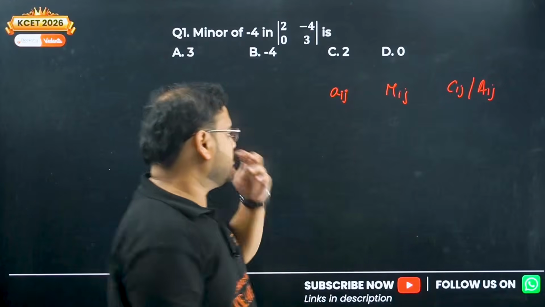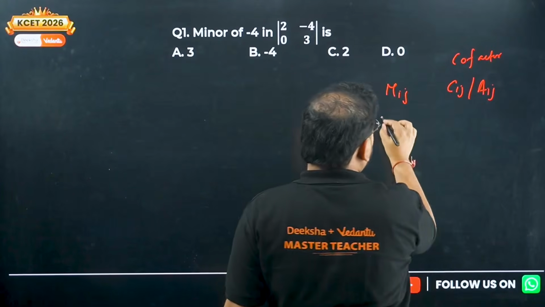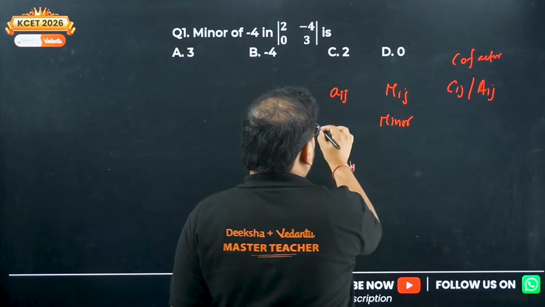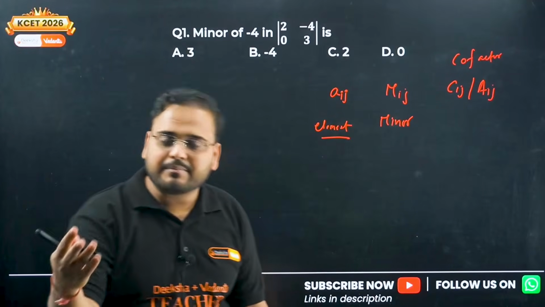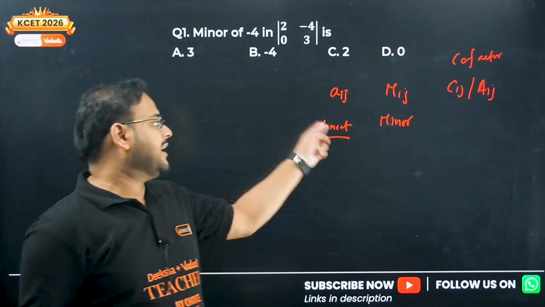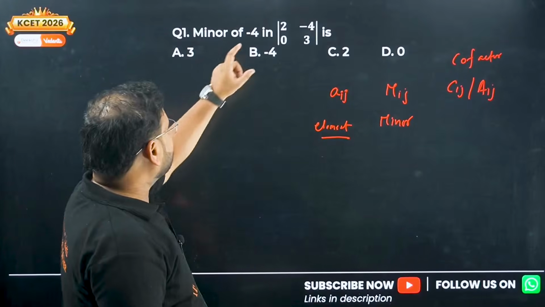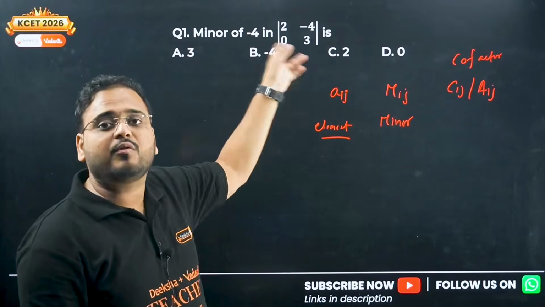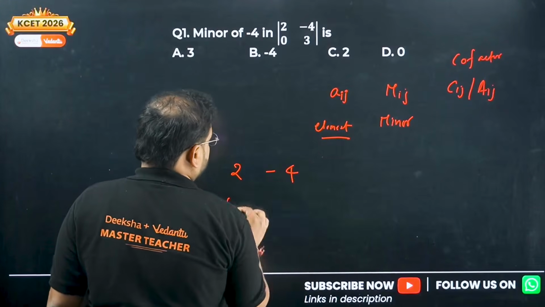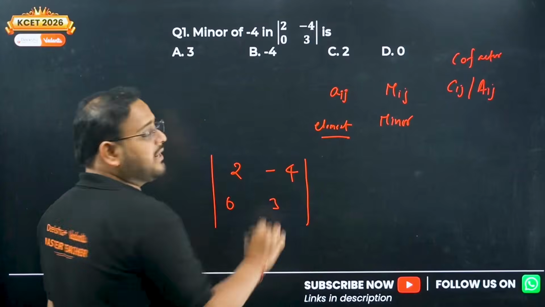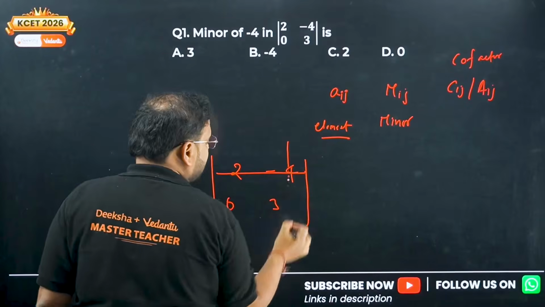Oh sorry, cofactors. This is your cofactor. Okay, sorry, these are cofactors, not adjoint. Cofactor, minor and your element, their numbers will always be the same. If a square matrix has 9 elements, meaning the order is 3 cross 3, there are 9 elements, 9 minors, 9 cofactors. How do you find the minors? Very simple. Whichever element they're asking, remove the row and column across that element. Take the element 3 with 2, minus 4, 0 and 3: remove that particular row and column where the element is contained. Row is cancelled, column is cancelled.